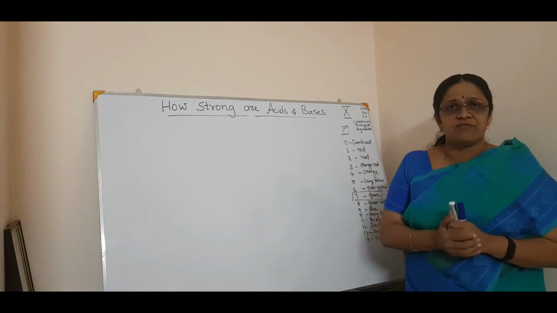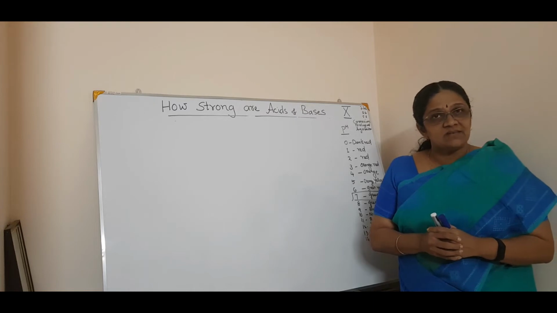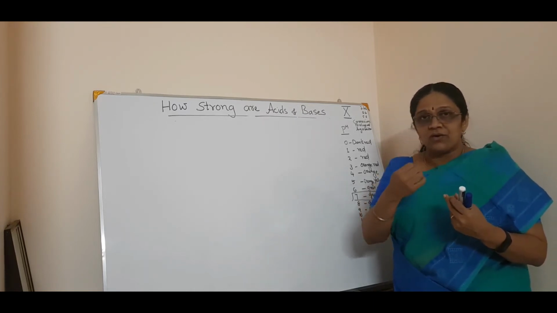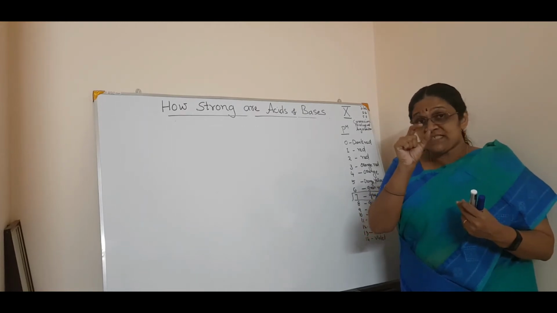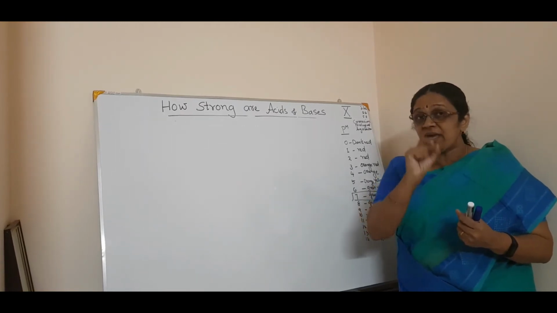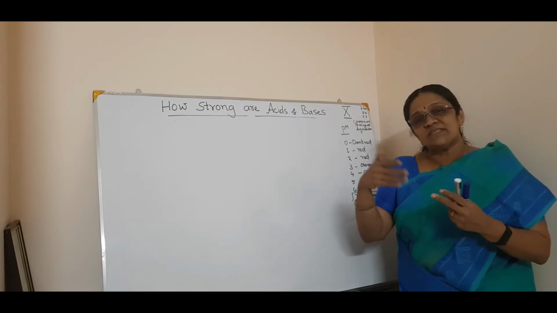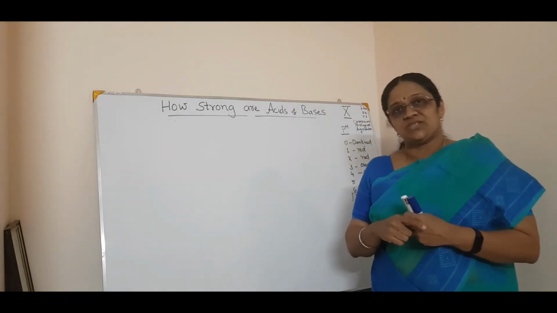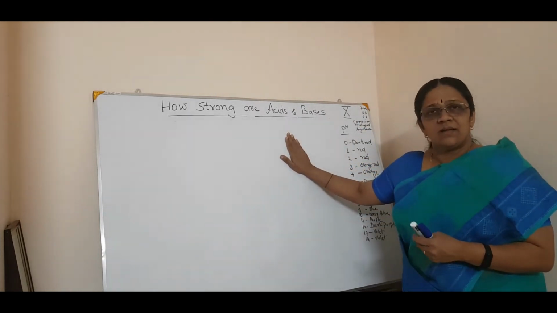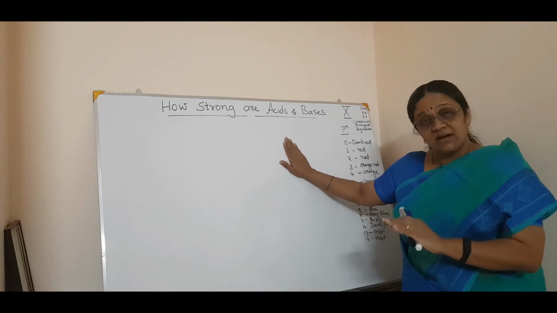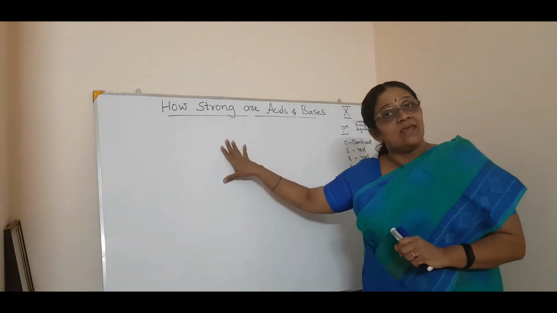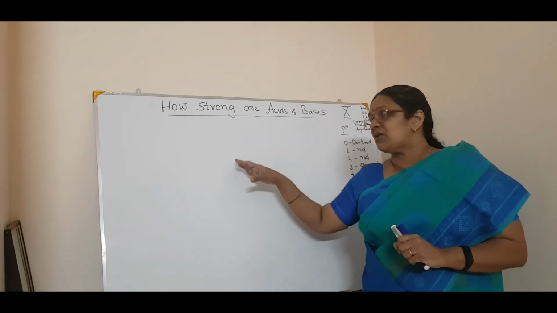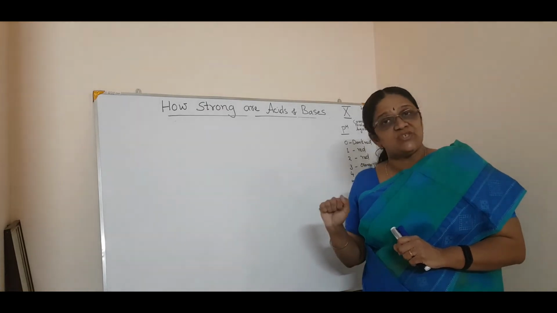Even in cosmetics. You know cosmetics, right? The girls will be knowing. We are having the cream and all, no? They are all made in a specific pH. And if the pH is varied, then there will be some problems for you. Okay, so that's all about the pH. In almost all areas, the pH is very, very important. Here we will see 5 or 6 areas, some 6 or 7 areas in everyday life, where this pH is important.